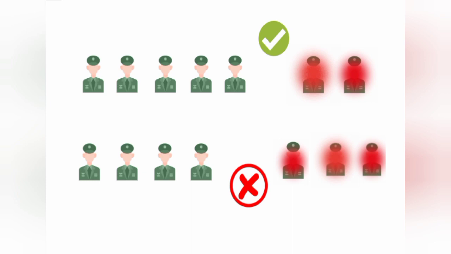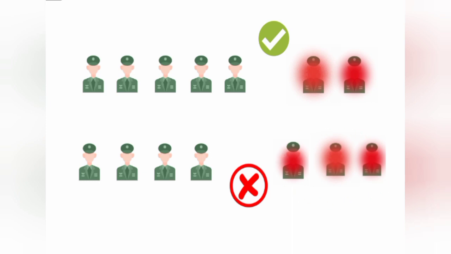Suppose there are 7 generals in which 3 are traitors and 4 are generals. In this situation, they cannot attack the city because they can't reach a consensus agreement. Why? Because there are f faulty nodes.